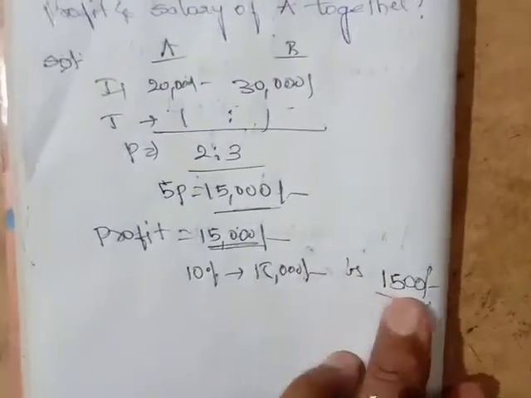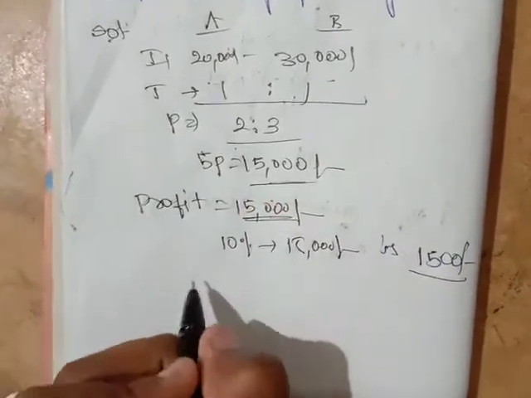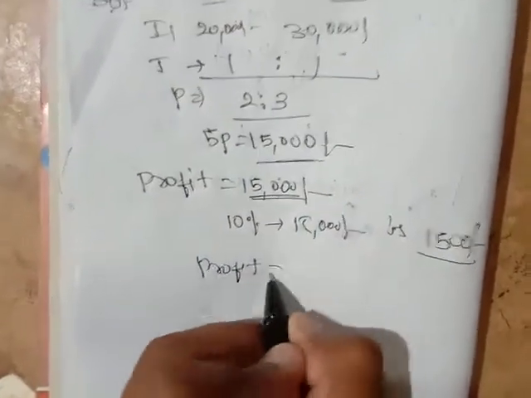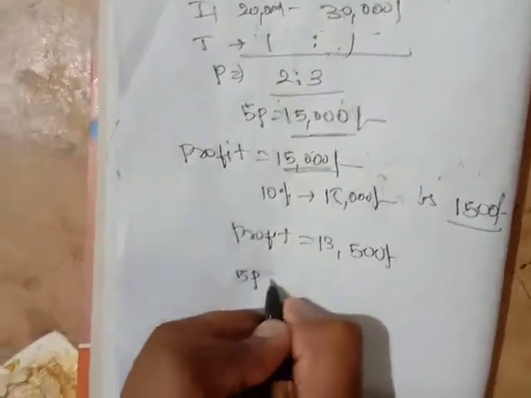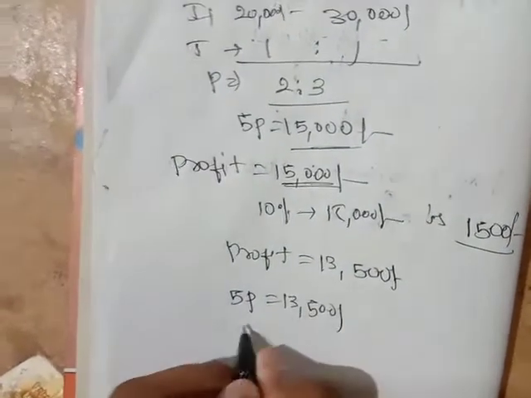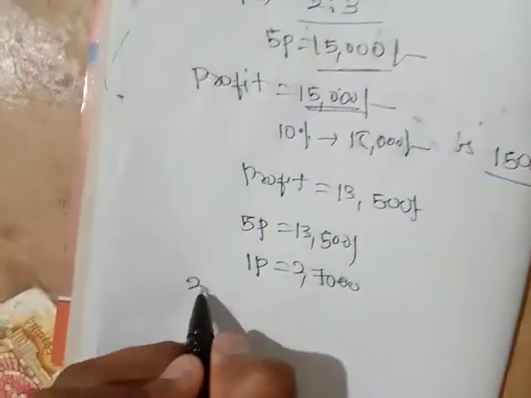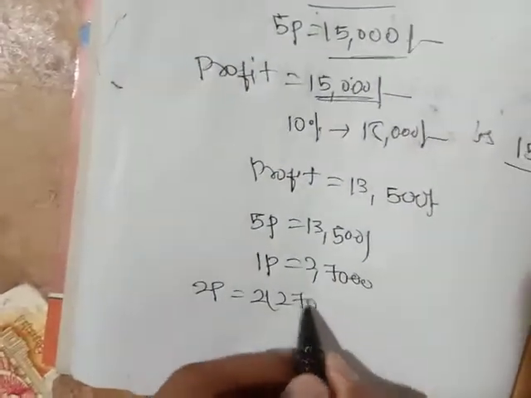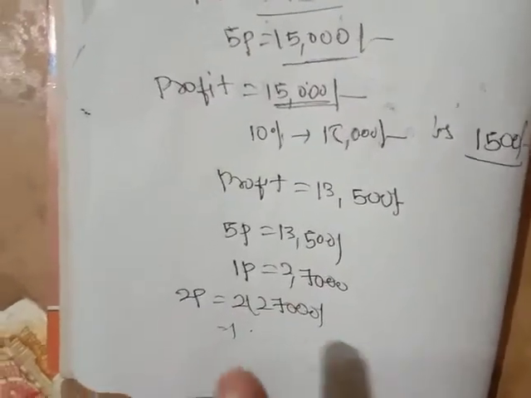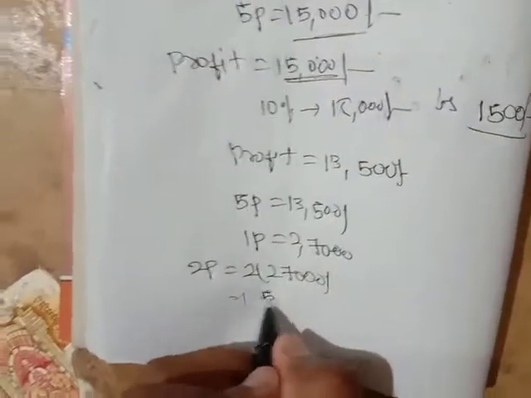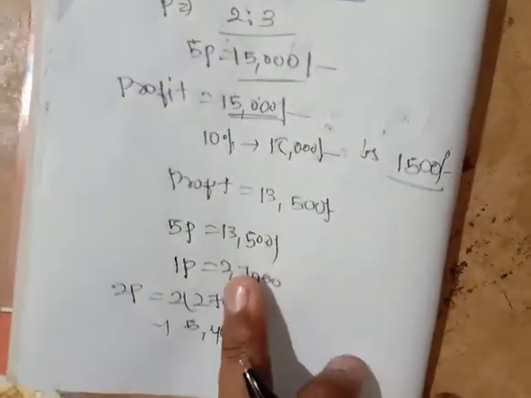Right or no, friends? Then we take 1,500 rupees out of 15,000 rupees. What is the profit now? The profit here is 13,500. So 5 parts is equal to 13,500 now. So one part is equal to how much? 2,700. What is A's share? A's share is 2 parts, so 2 into 2,700, which is nothing but 5,400. And what is B's share? 3 parts, so 3 into 2,700.